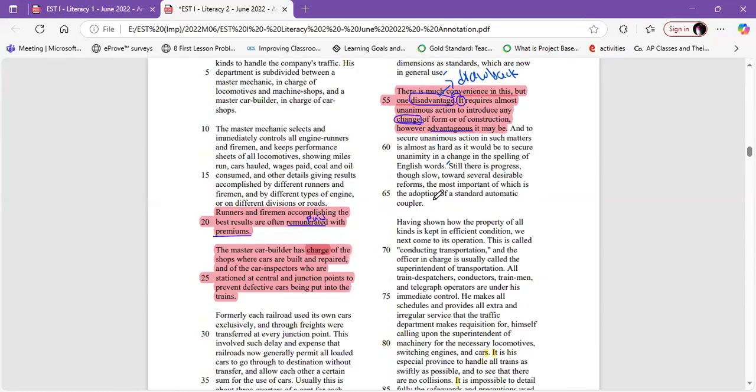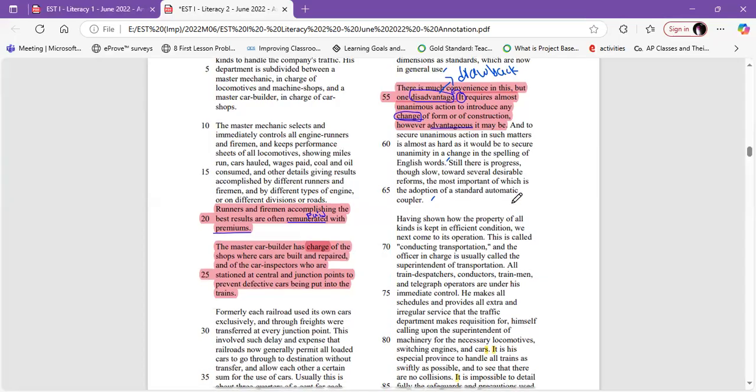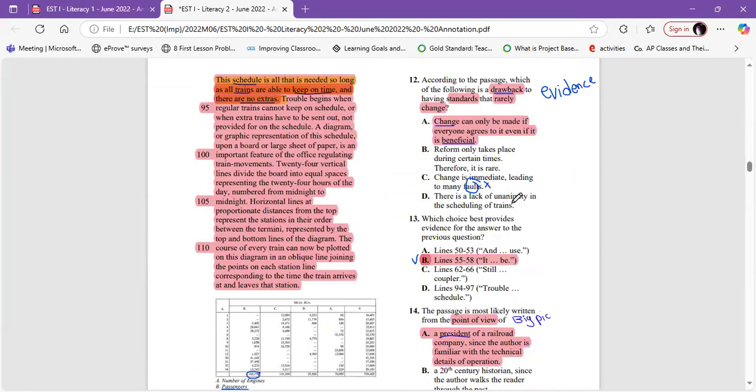From "Still" till "coupler." Still there is progress, though slow, towards several desirable reforms, the most important of which is the adoption of a standard automatic coupler. Is there a standard? But he said that there are reforms, there are changes. So it's not. The last one, from 94 to 97, from "trouble" till "schedule."